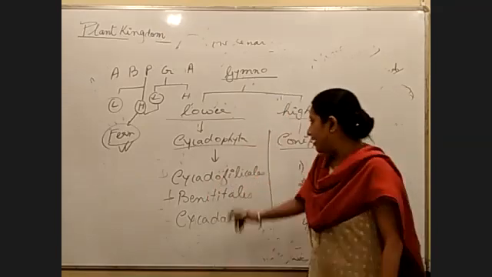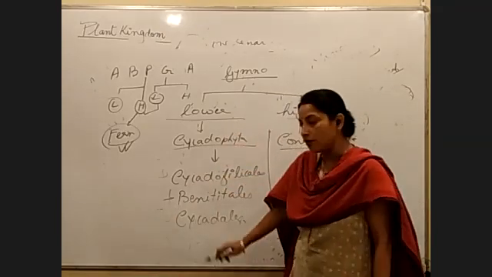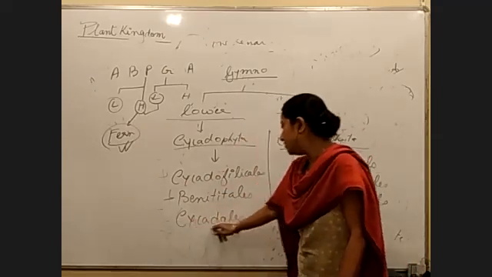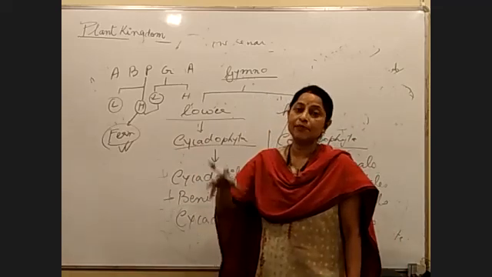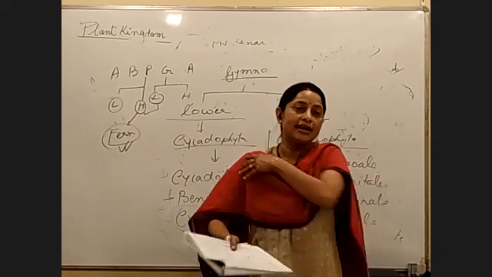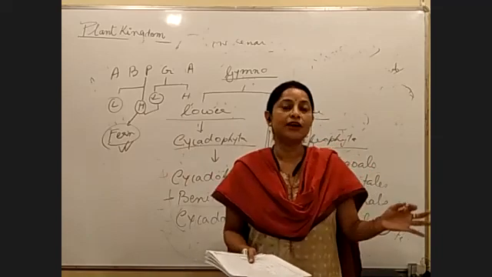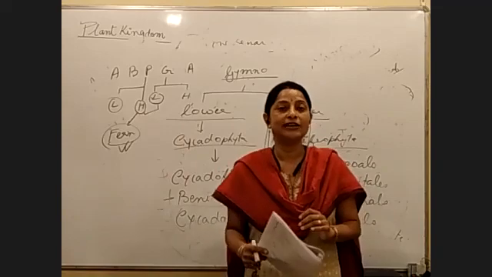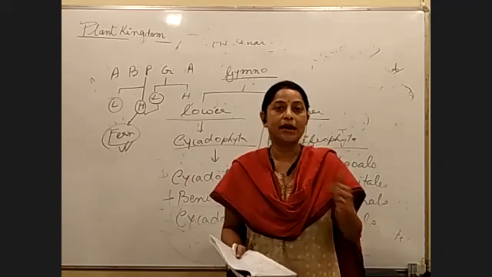Next, among these three classes of lower gymnosperms, two have become extinct. What is presently available is the group of the Cycadales. The best example of Cycadales is Cycas. Among gymnosperms, we study two examples well, one is Cycas and the other is Pinus. Pinus is an example of a higher gymnosperm. Cycas is an example of a lower gymnosperm. That is why questions often come on the male gametes of Cycas. In Cycas, the male gametes are motile, right?